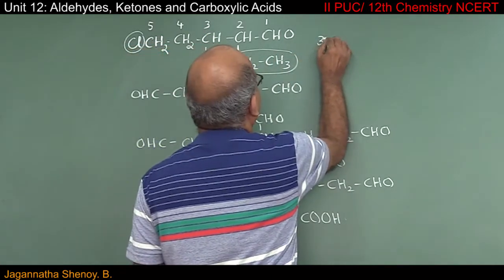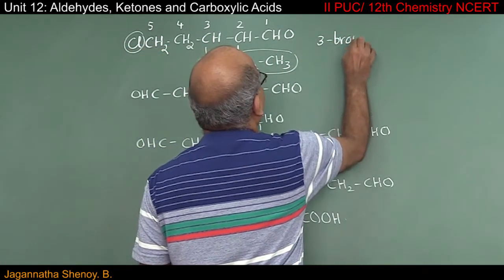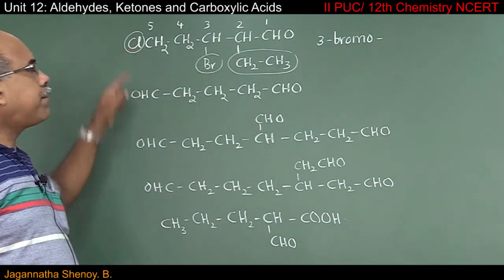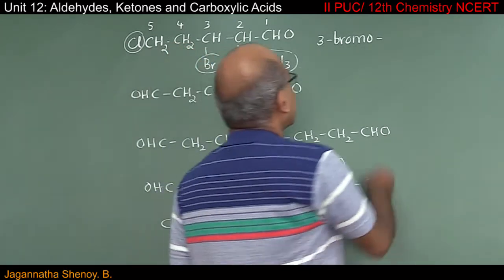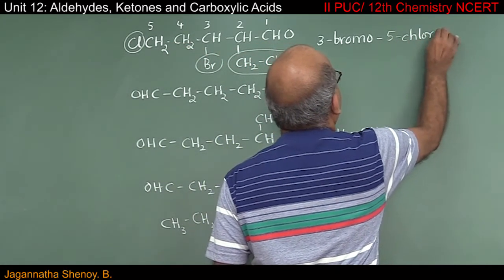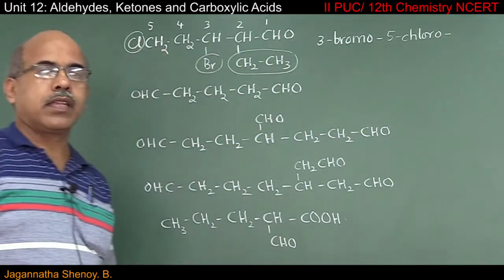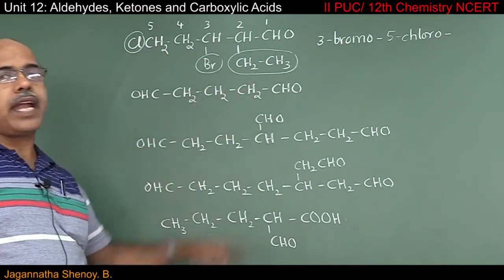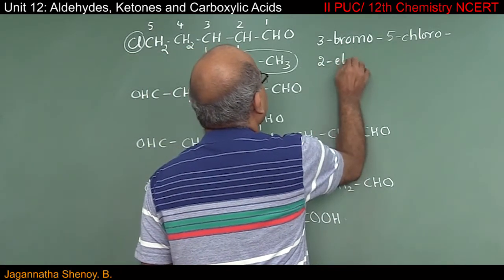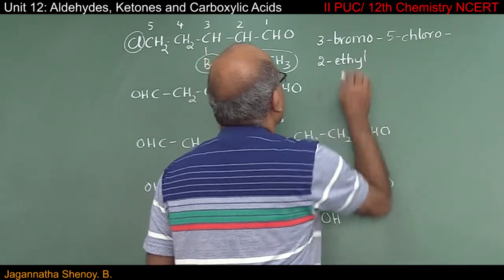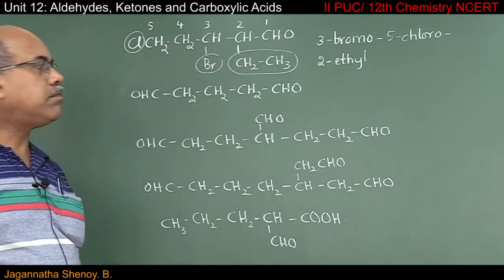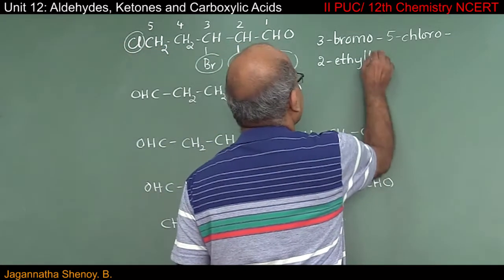On the third carbon atom we have a bromo group. On the fifth carbon atom we come across a chloro group. Then on the second carbon atom we have an ethyl group. Then in the main chain there are 5 carbon atoms, so it is a pent.